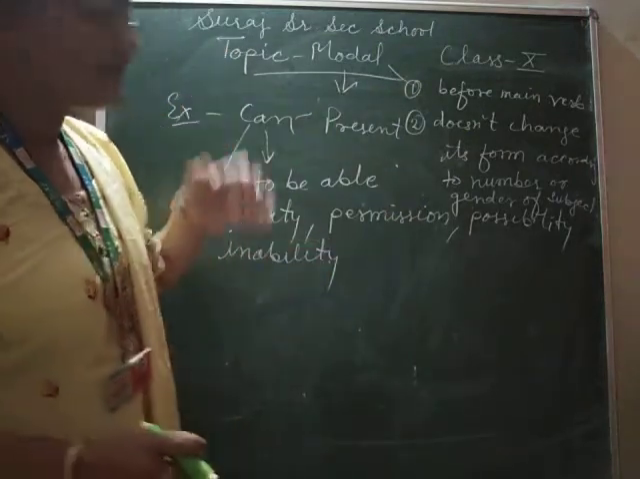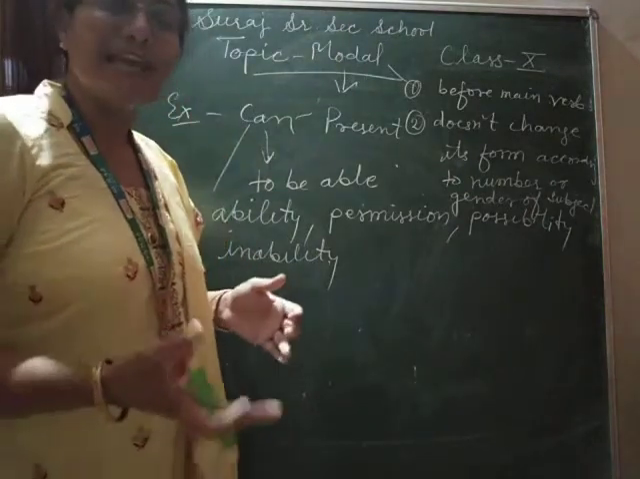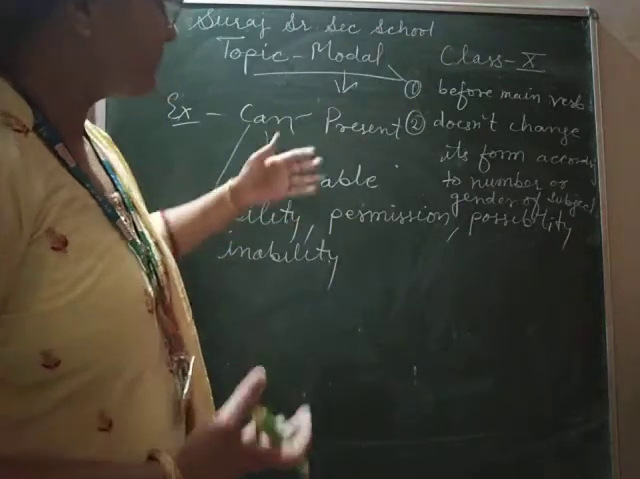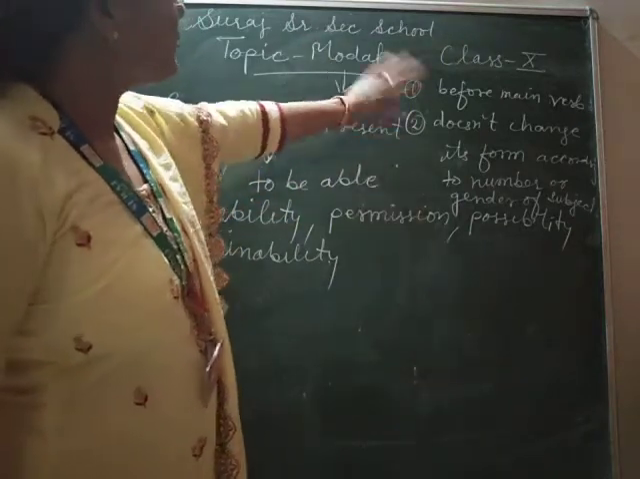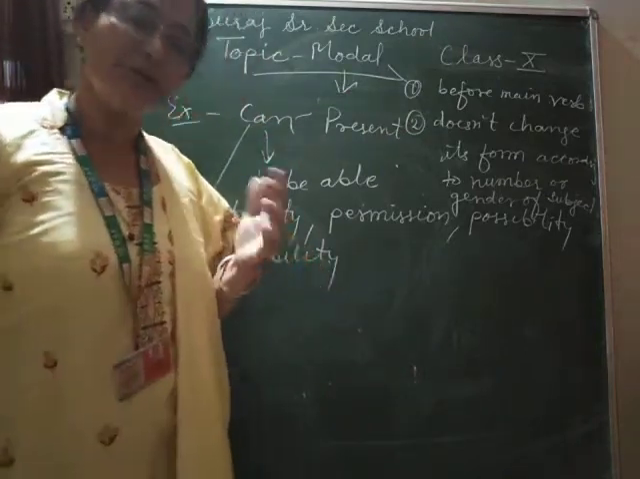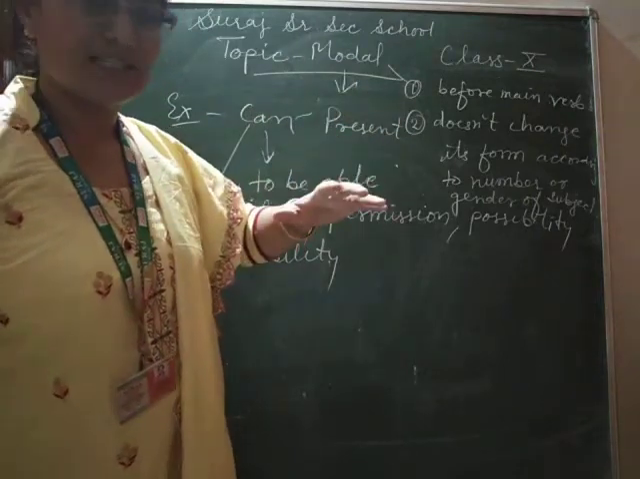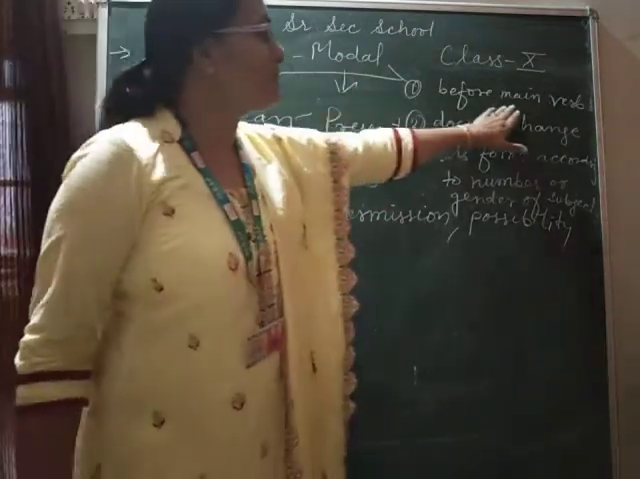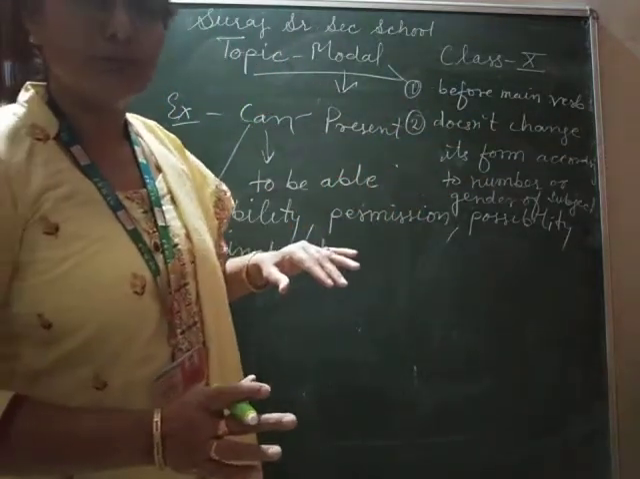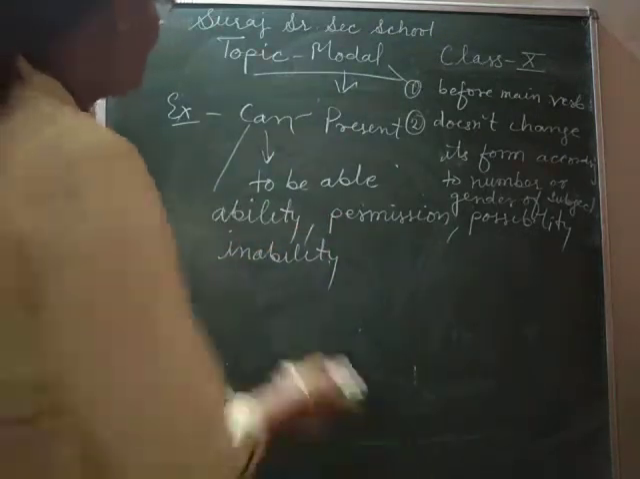Like in subject-verb concord, we know that the verb always agrees with the subject in number or gender. But modals don't change their forms. They are always used as they are with all subjects, and they are used with the main verbs, and they do not have an ing form and third form. Next.